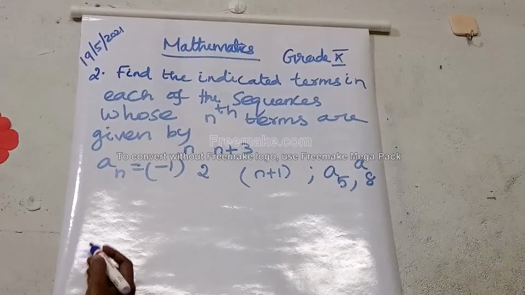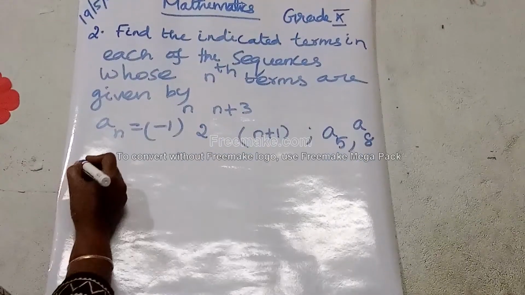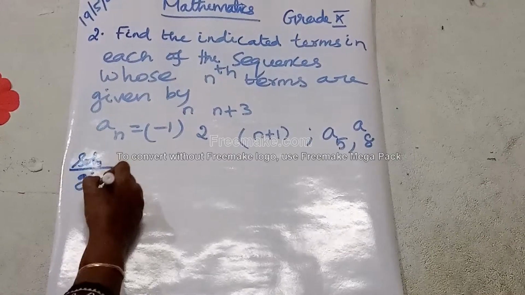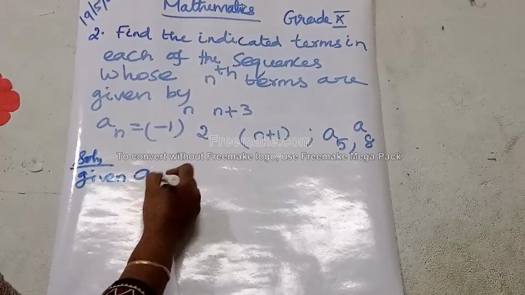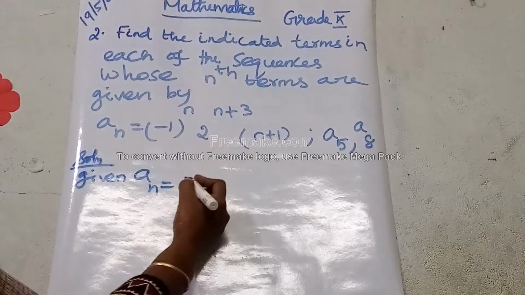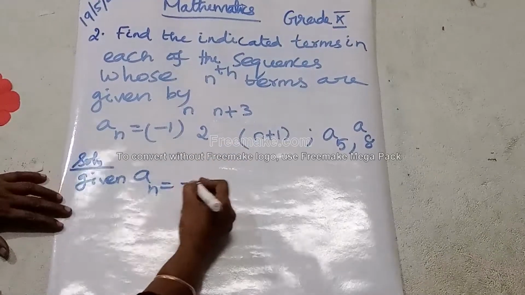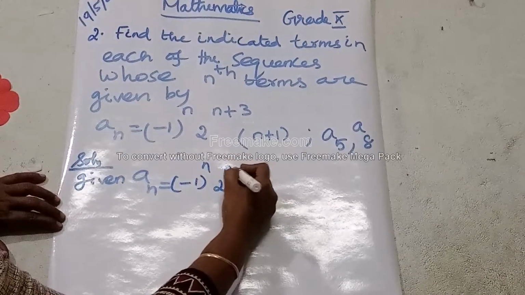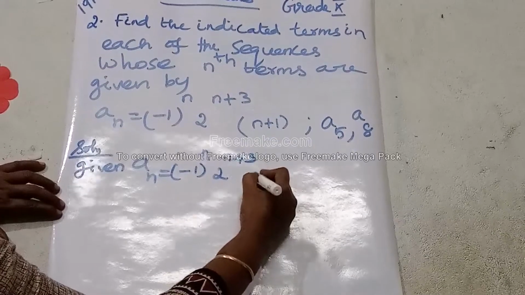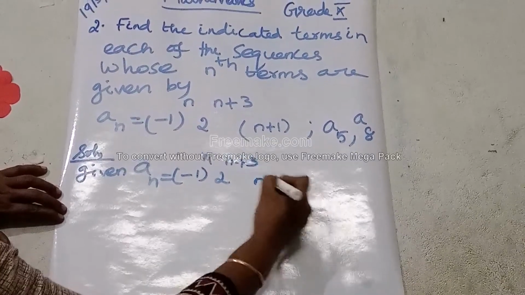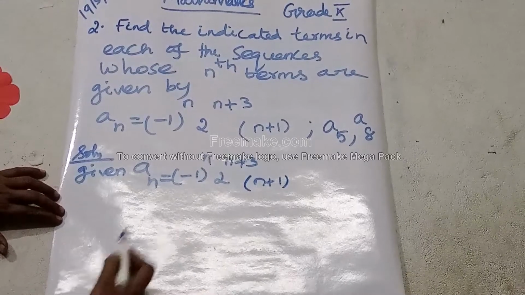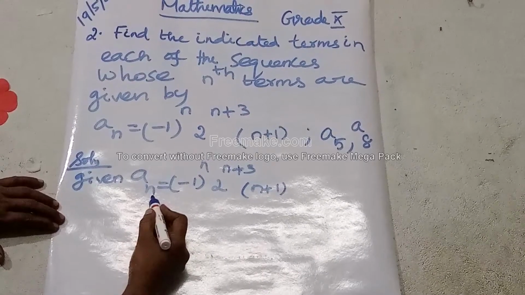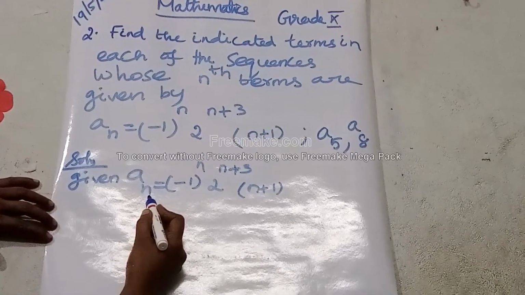One by one let us find out. First of all we have to write the given value. Given an is equal to, this value as it is we have to write: minus 1 the whole power n, 2 power n plus 3 into n plus 1. First of all we are going to find a5. So in place of n we have to apply 5.